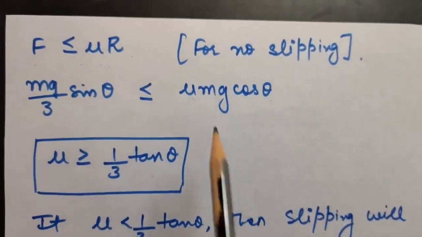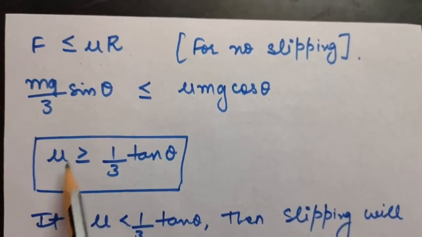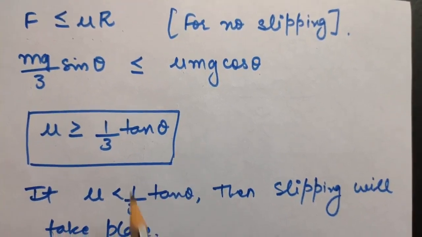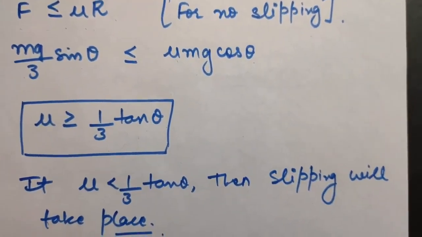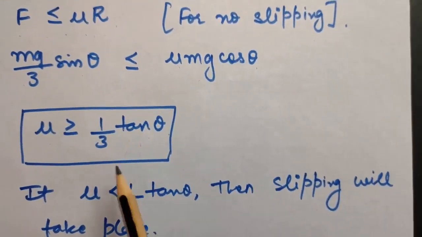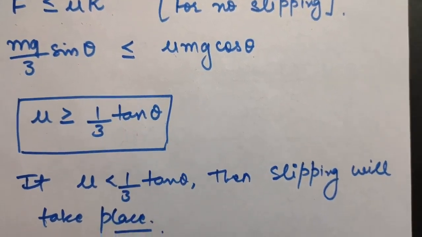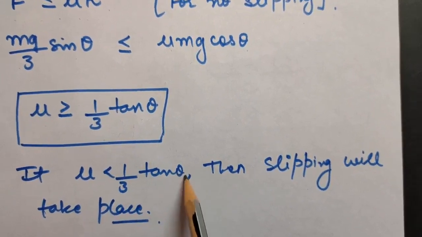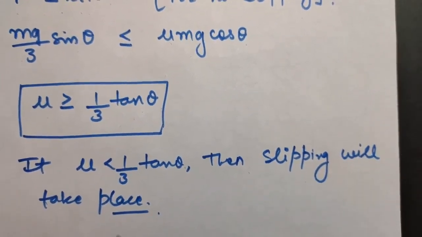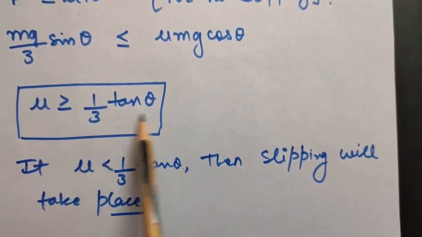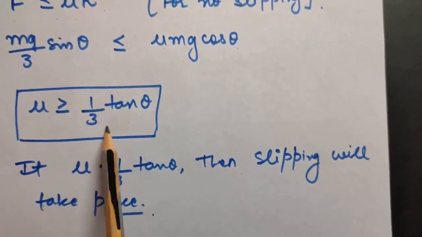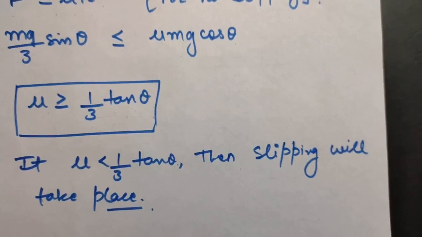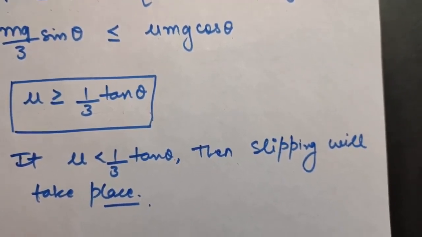So from here m will cancel out, and mu will come to be greater than or equal to 1 by 3 tangent theta. That means the minimum value of coefficient of friction is 1 by 3 tangent theta so that there is no slipping. If mu is less than that, slipping will take place.